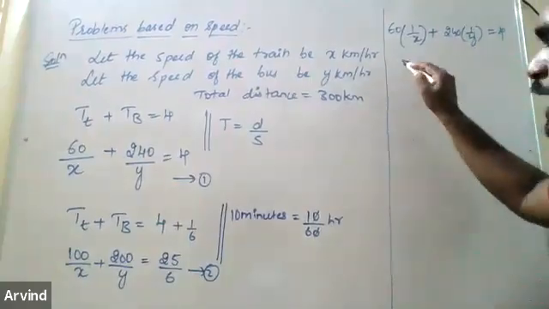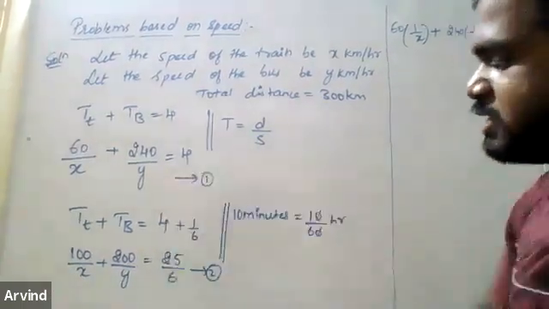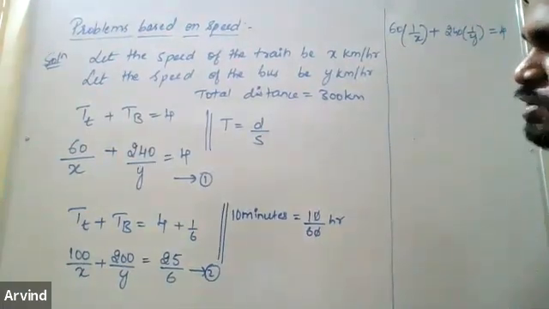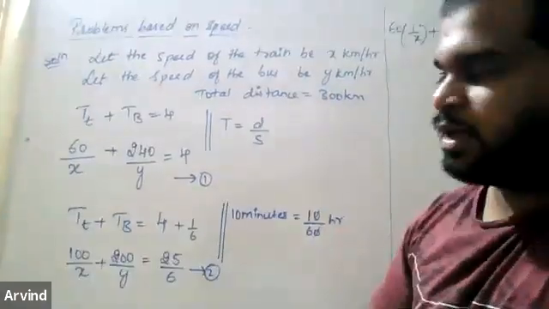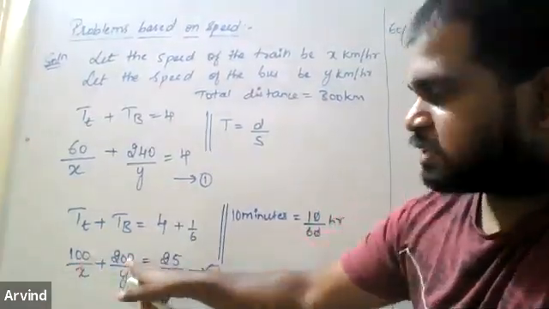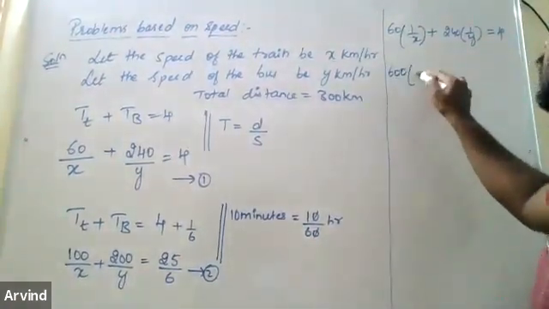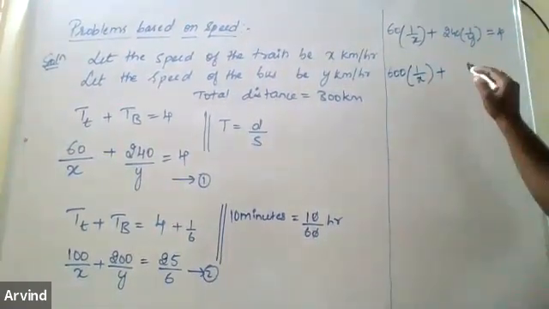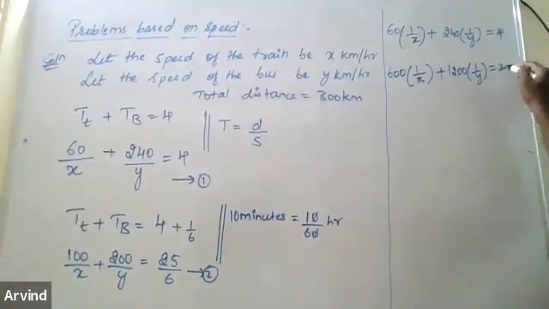Similarly, 100 by x, if you want, you can also take this 6 to the other side. It's your wish, or you can keep it. It is better to take that 6 to the other side. Then it becomes 600 and 1200. The 6 in the denominator, when it goes to the other side, 6 into 100 is 600, and 6 into 200 is 1200. So 600 into 1 by x plus 1200 into 1 by y is equal to 25.